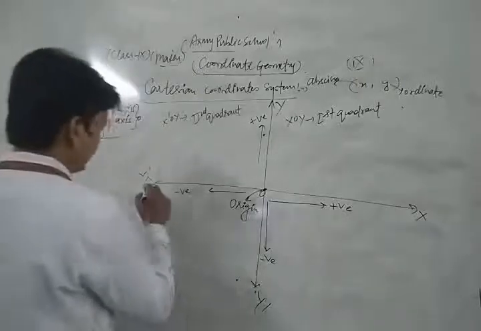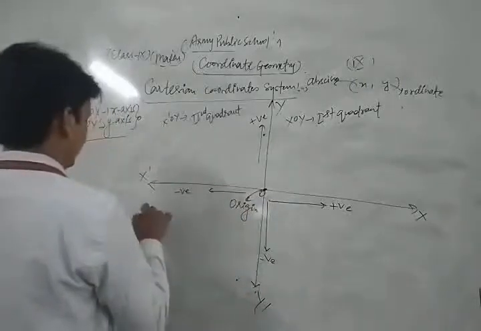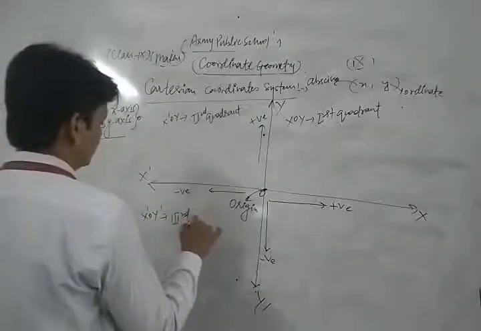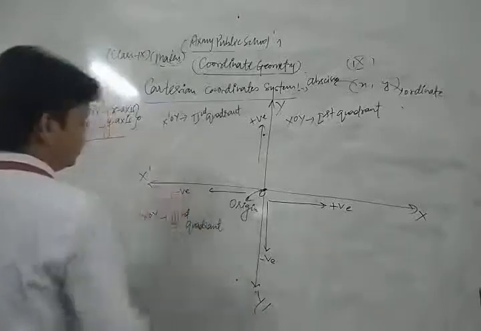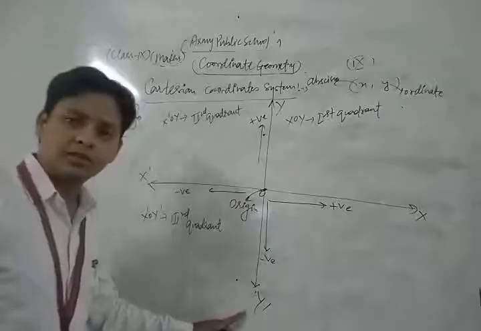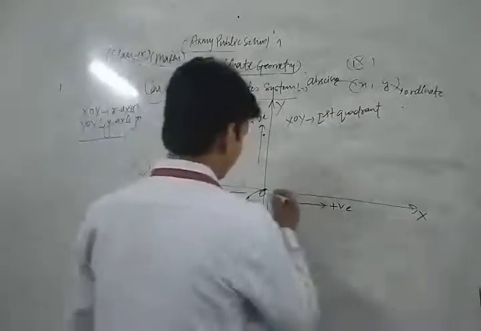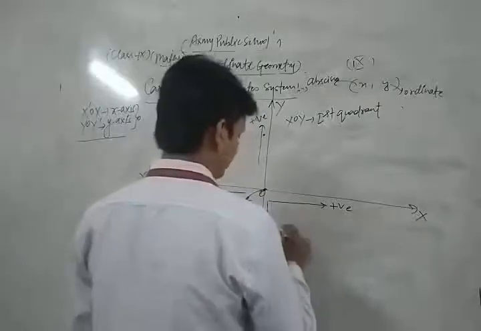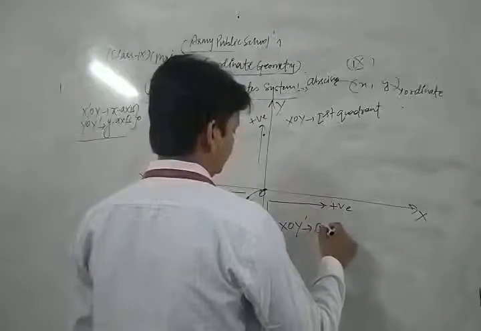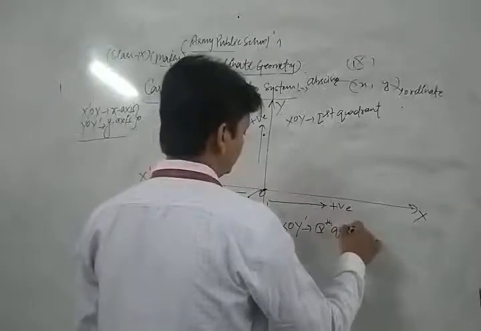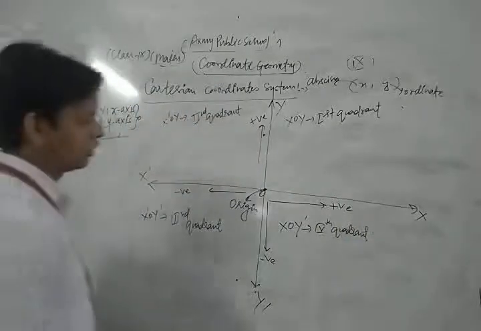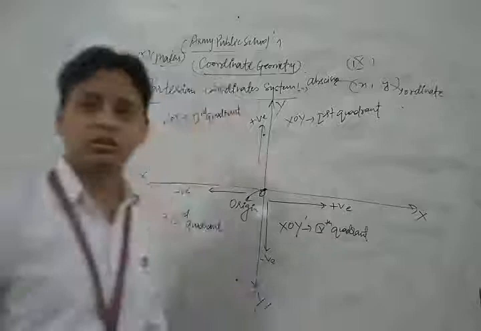X dash O Y dash is known as the third quadrant, and X O Y dash is known as the fourth quadrant. So this is a very important concept.